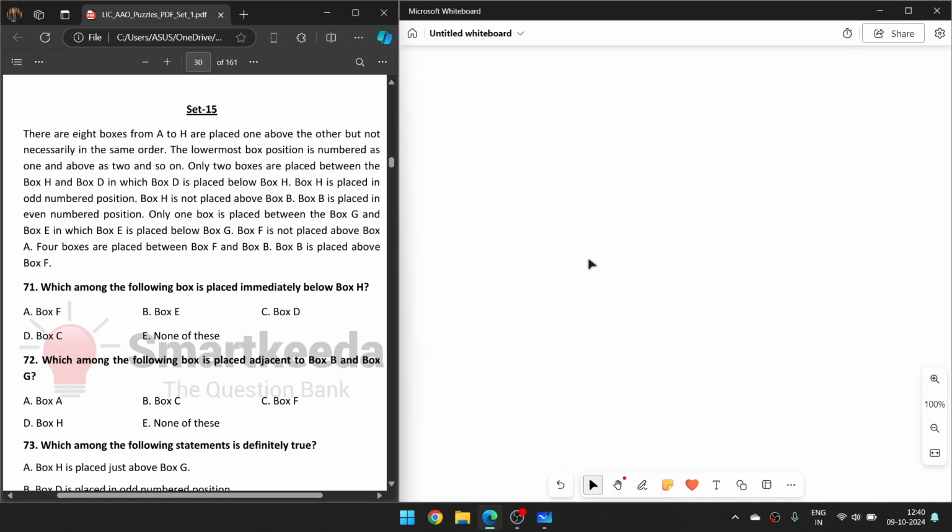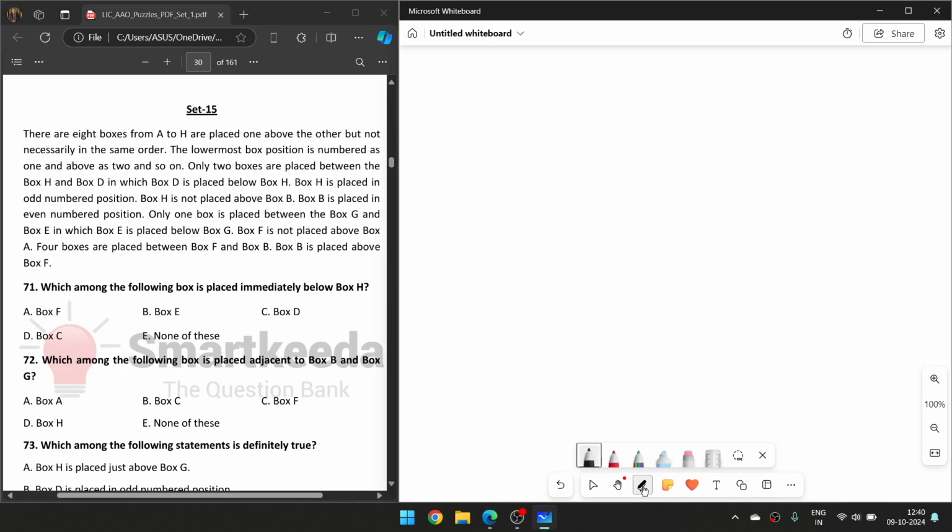Okay, so hi guys. Today I have just picked one problem. That means a puzzle from Smart Kida. They have released some question banks, so I'm just going to solve some puzzles so that you can know how to solve a puzzle quickly in the banking sectors. Okay, so let's get started.